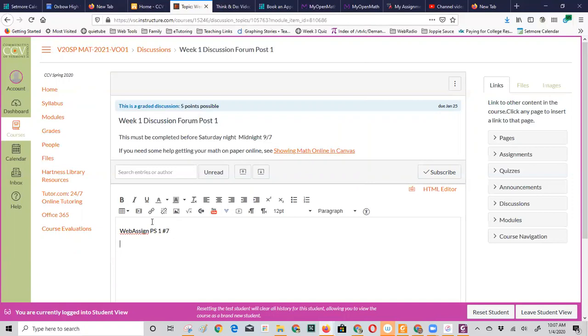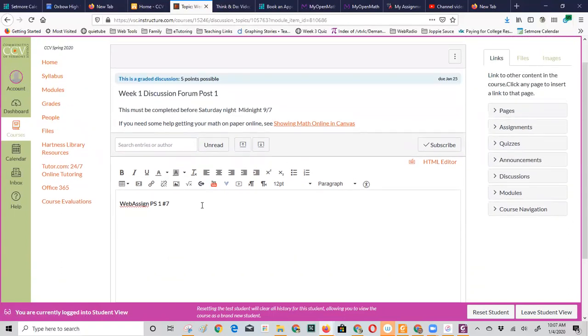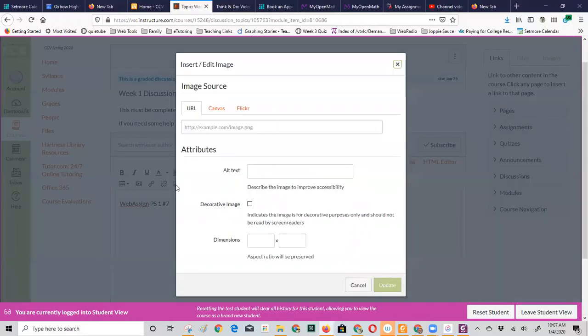And then you can either attach a file here. The bad thing about attaching is then somebody's got to download it. I would encourage you, if it's a PDF, that's kind of what you've got to do. If it's an image, like you took a picture with your phone and saved it on your computer, or you're doing this from a phone or a mobile device, you can just upload it here. I'm going to show you how to upload. So I'm going to embed this image.